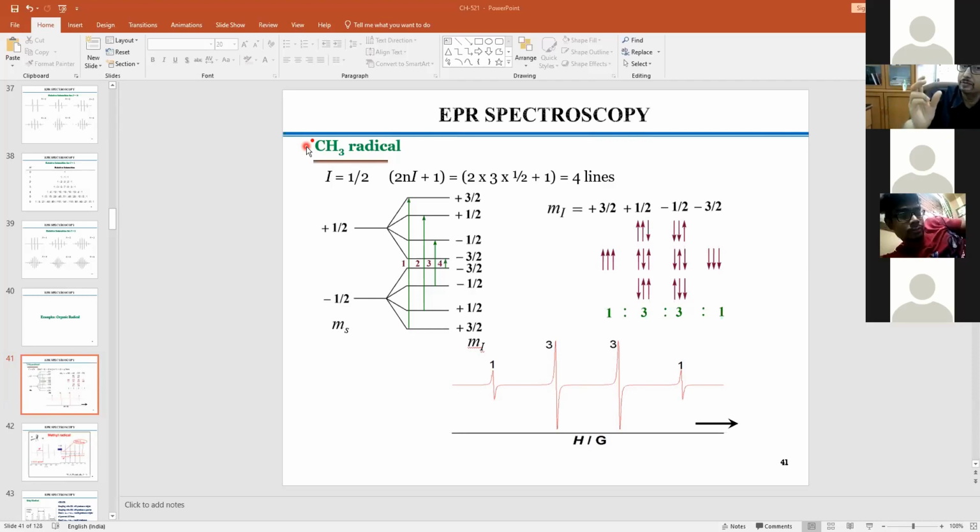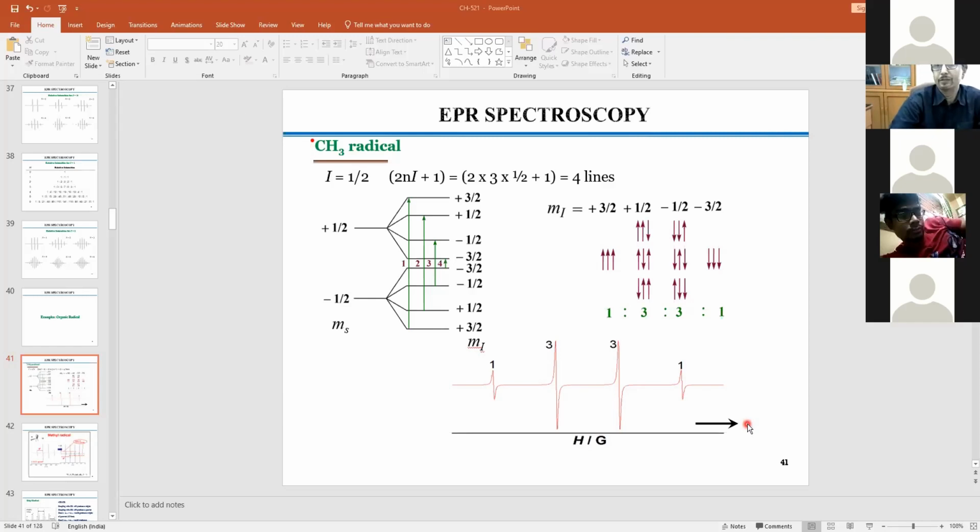That means you have 2nI plus 1, or 2MI plus 1 into 2S plus 1. That way you can calculate the total number of lines, or you calculate 2n and multiply it by the equivalent number. Otherwise the number would be different. Now I can think whatever way I love to think, but I have to have the experimental support in favor of that. Now I consider here in a very logical way that all 3 protons are equivalent. Then you should expect only 4 lines. Am I right? Now experimentally you get 4 lines. So that corroborates the fact that all protons are equivalent, right?